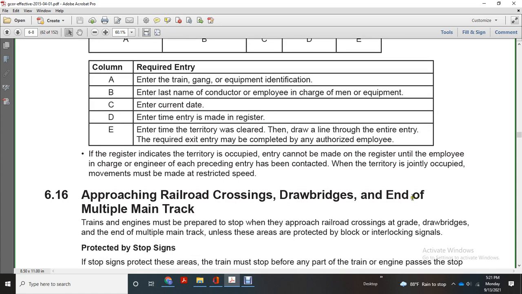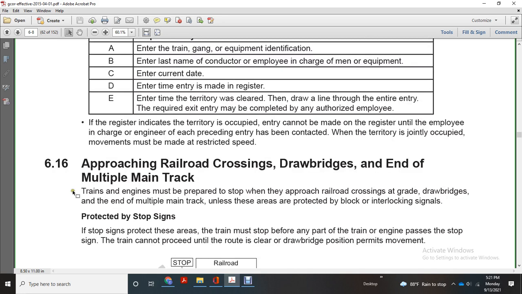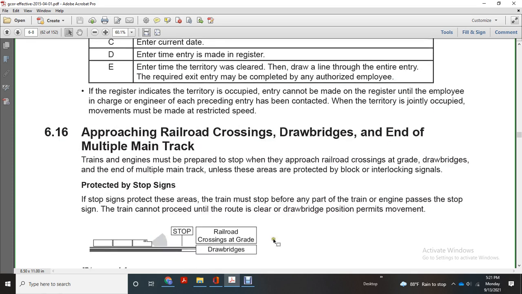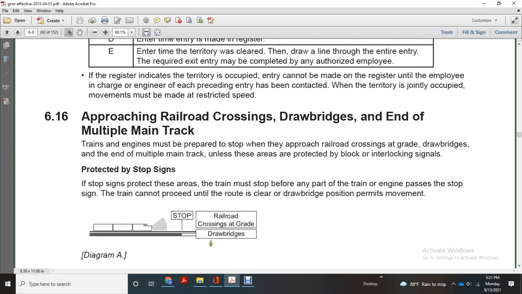Approaching a railroad crossing, drawbridge, or the end of multiple main track: trains and engines must be prepared to stop when they approach a railroad crossing at grade, a drawbridge, or the end of multiple main track, unless these areas are protected by block and interlocking signals. When protected by a stop signal, the train must stop before any part of the train or engine passes the stop signal, and the train cannot proceed until the route is clear and the drawbridge position permits movement.